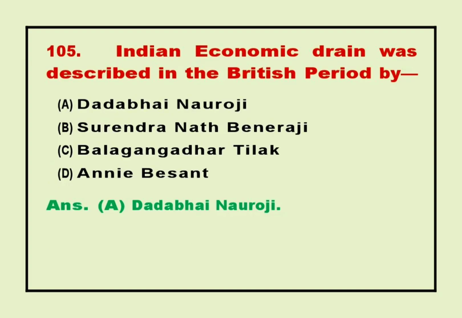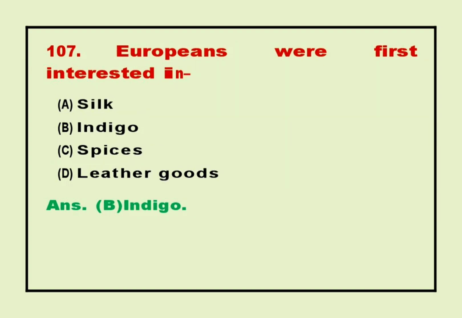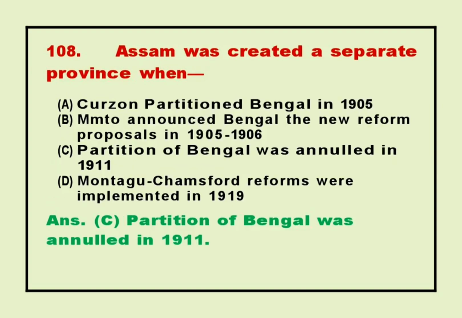105. The Indian economic drain was described in the British period by... Answer. A. Dadabhai Naoroji. 106. The British did export mainly from India to Britain... Answer. C. Cotton and wool. 107. Europeans were first interested in... Answer. B. Indigo. 108. Assam was created a separate province when...